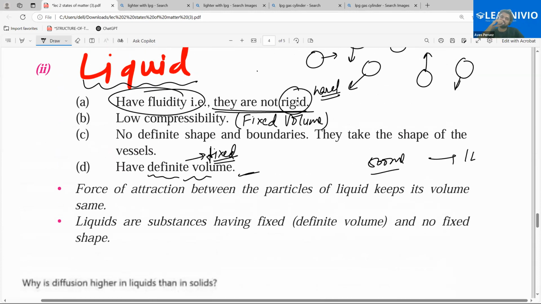Because in liquids, the particles of liquids have more space in between them than the particles of solids, as they're closely packed. Diffusion means particles of different matters mixing together. So in liquids, as there is space between the particles, they can go inside the space more easily than in the particles of solid. So that's why I think.